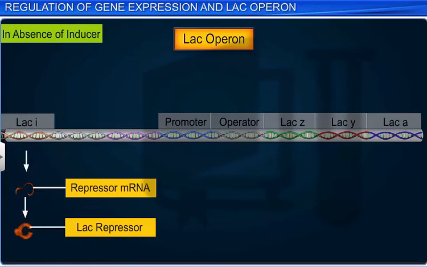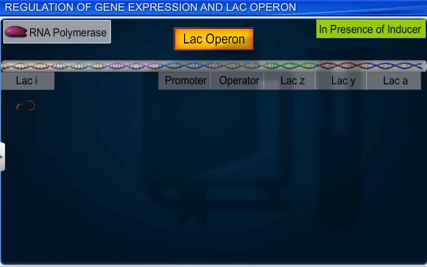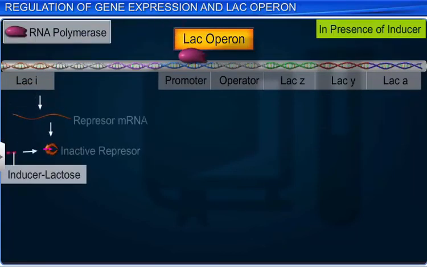The repressor in its active state binds to the operator sequence, thus preventing RNA polymerase from binding to the promoter site and transcribing the operon. In the presence of the inducer lactose or allolactose, the repressor is inactivated and transcription proceeds.